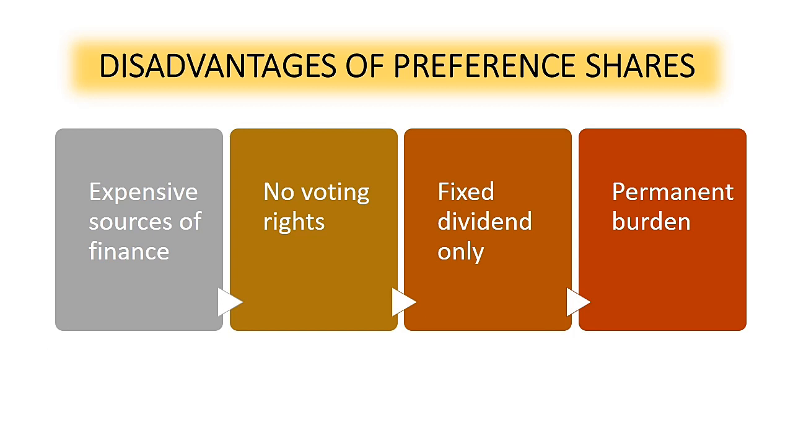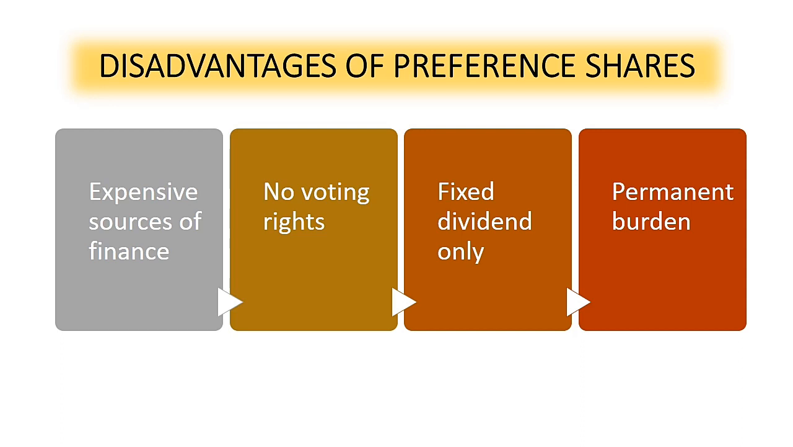So the following are the disadvantages of the preference shares. Number one, it is an expensive source of finance. Preference shares are a highly expensive source of finance compared to equity shares. They are considered a very costly source of finance, which is apparent when they are compared with debt as a source of finance. The interest on debt is a tax-deductible expense, whereas the dividend of preference shares is paid out of the divisible profit of the company.